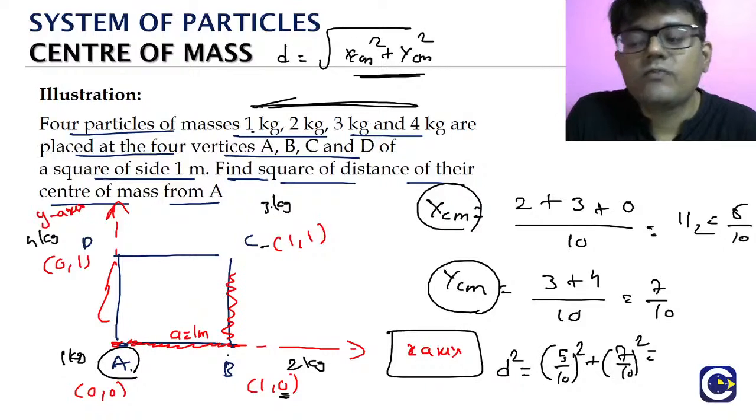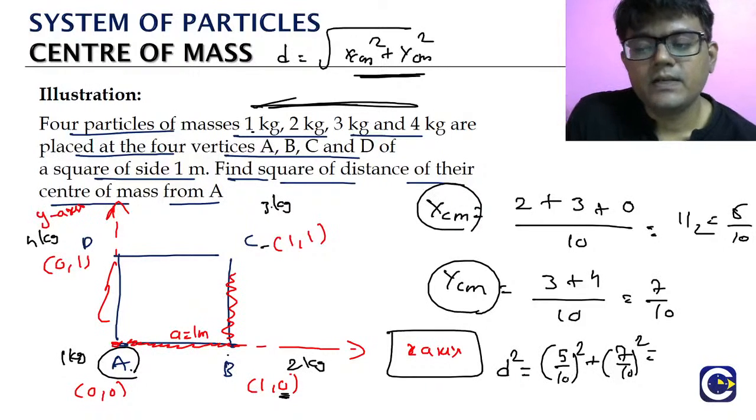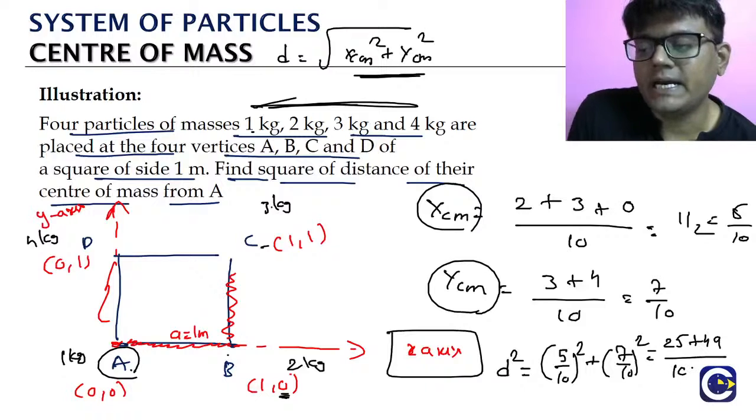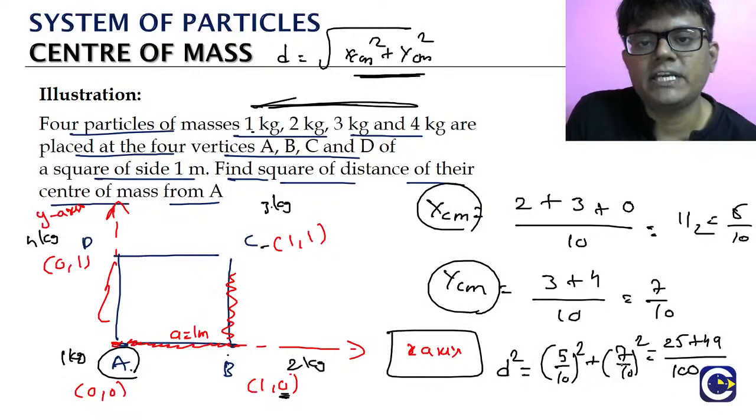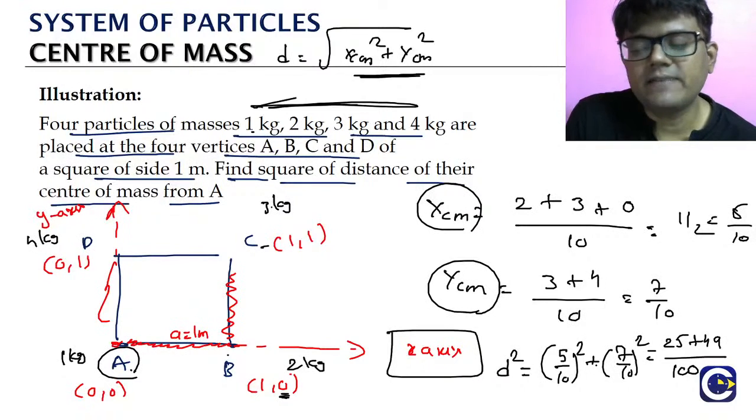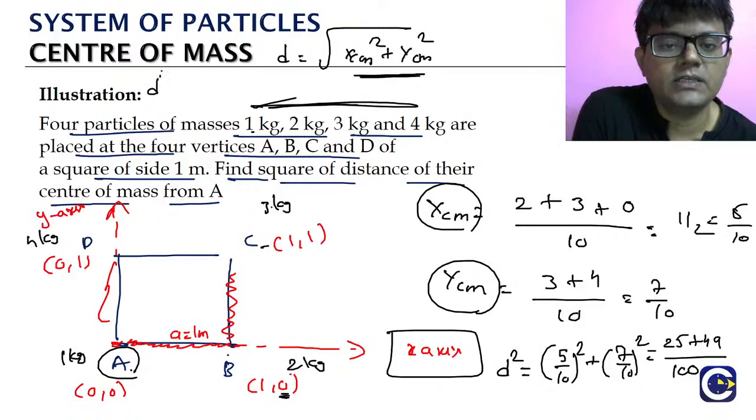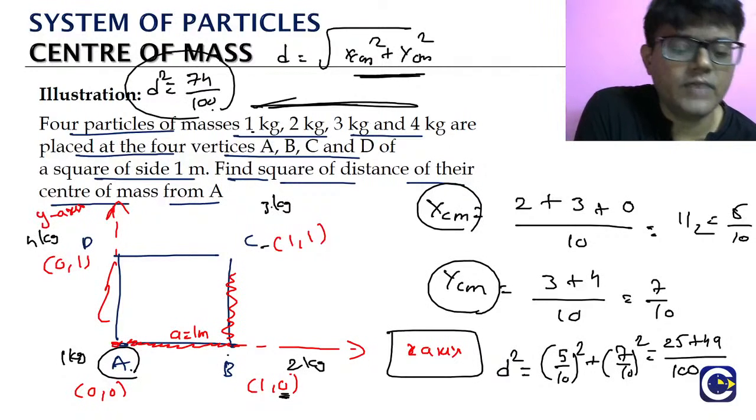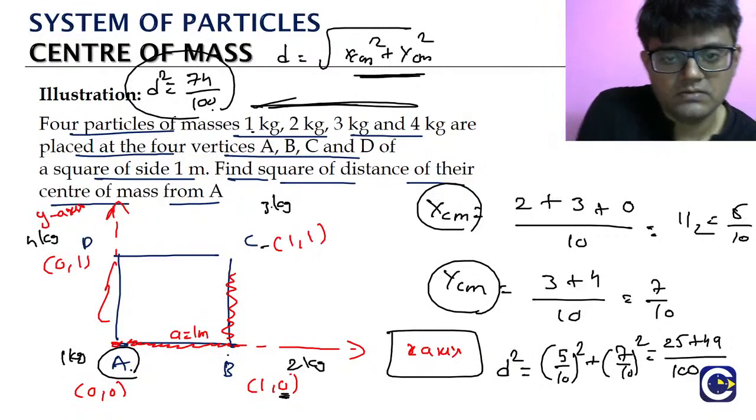5 square means 25, 10 square means 100. Similarly, 7 square is 49. So the total will be 25 plus 49 by 100. What is 25 plus 49? It will be 74. So 74 by 100. So the D square value is coming as 74 by 100. If needed, we can simplify. Okay?